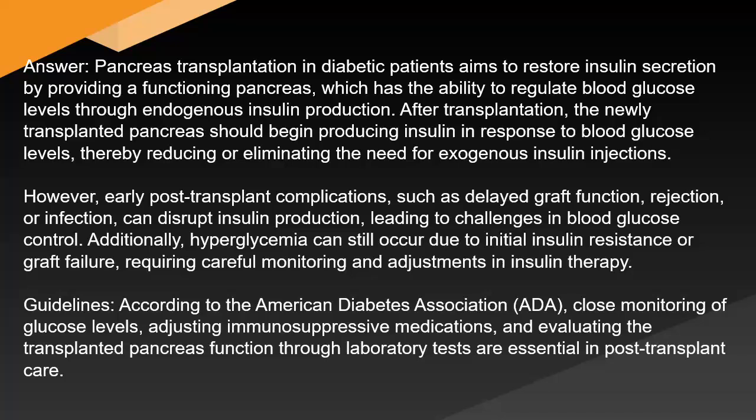After transplantation, the newly transplanted pancreas should begin producing insulin in response to blood glucose levels, thereby reducing or eliminating the need for exogenous insulin injections. However, early post-transplant complications, such as delayed graft function, rejection, or infection, can disrupt insulin production, leading to challenges in blood glucose control. Additionally, hypoglycemia can still occur due to initial insulin resistance or graft failure, requiring careful monitoring and adjustments in insulin therapy. Guidelines.